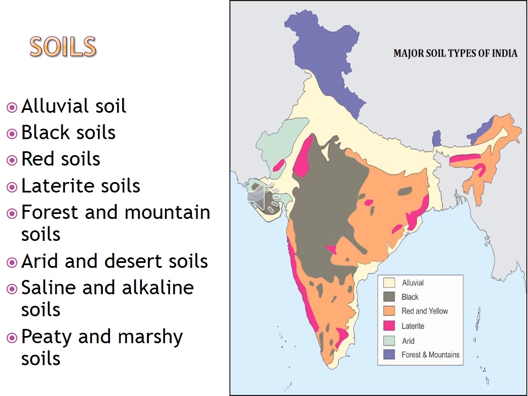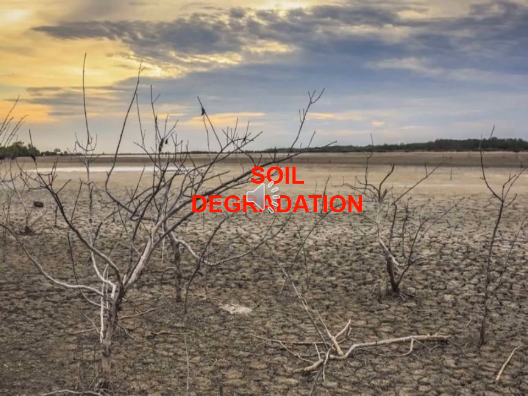Next, soil degradation, methods of conservation and management of soil. What do you mean by soil degradation? If the fertility of the soil is reduced or decreased due to human activity, then it is called soil degradation.